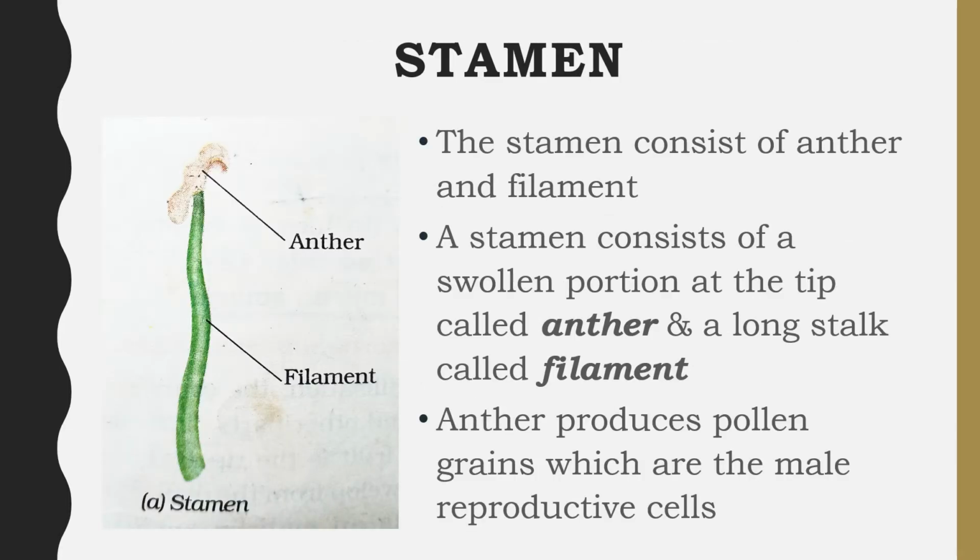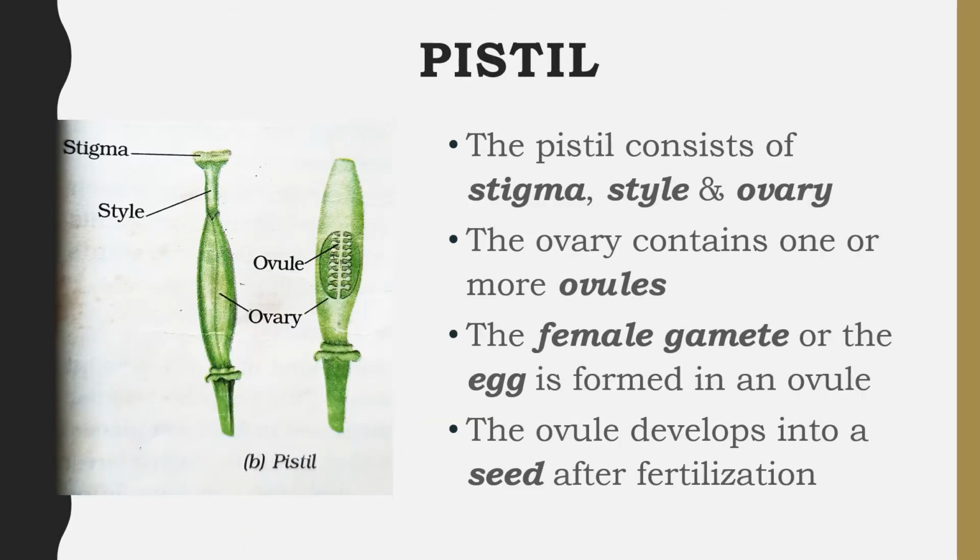Stamen. Children, stamen is the male reproductive part of a flower. A stamen consists of an anther and the filament. A stamen consists of a swollen portion at the tip which is called the anther and a long stalk which is called the filament. Anther produces pollen grains which are said to be the male reproductive cells.